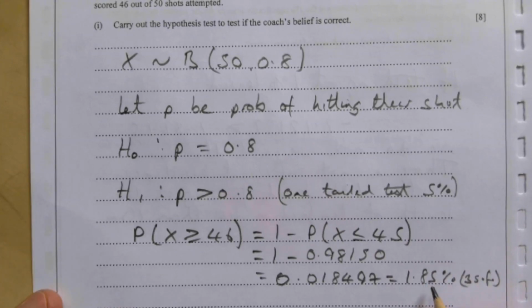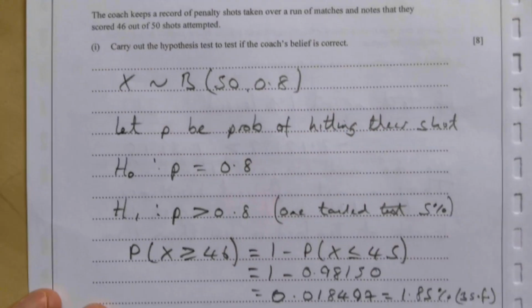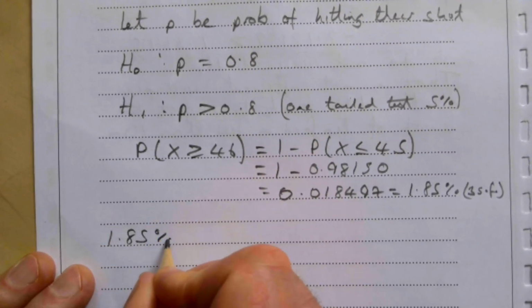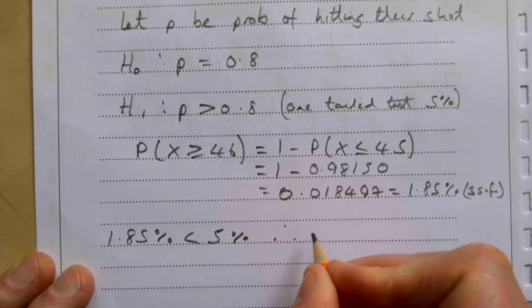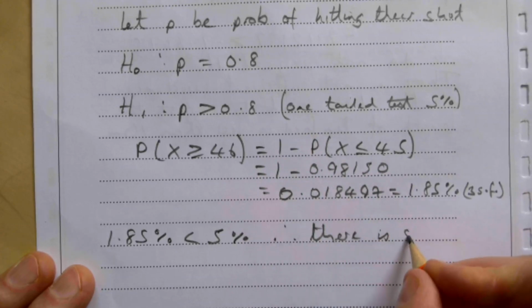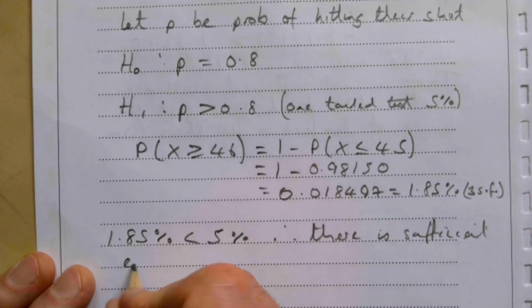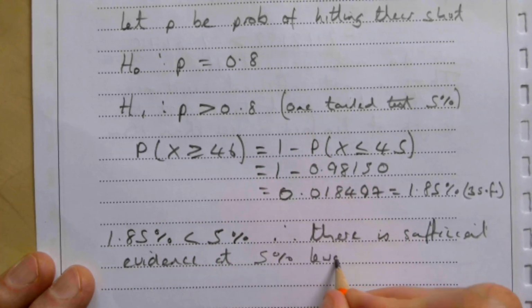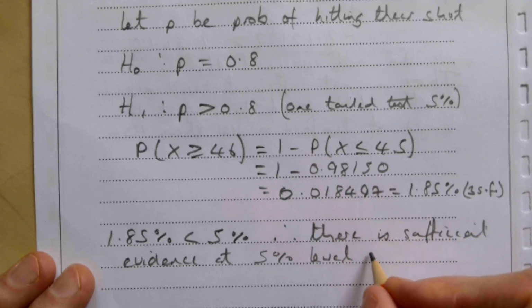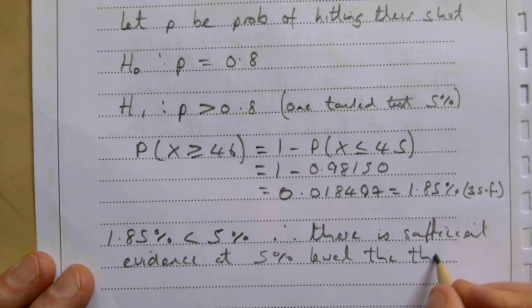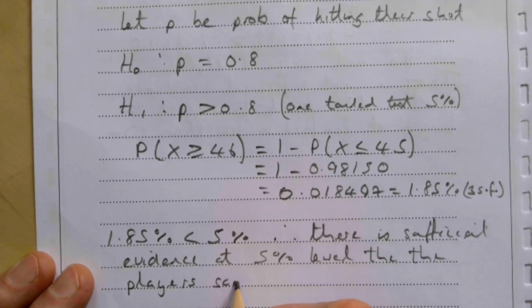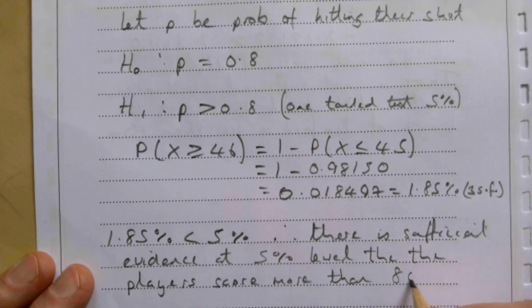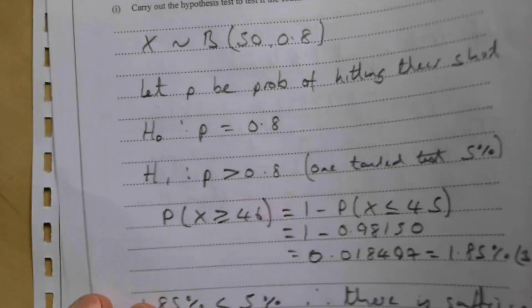So 1.85% is obviously well within the 5% bracket in the one-tailed test, so there is sufficient evidence. 1.85% is indeed less than the 5%, therefore there is sufficient evidence at the 5% level that the players score more than 80%. On then to part 2.